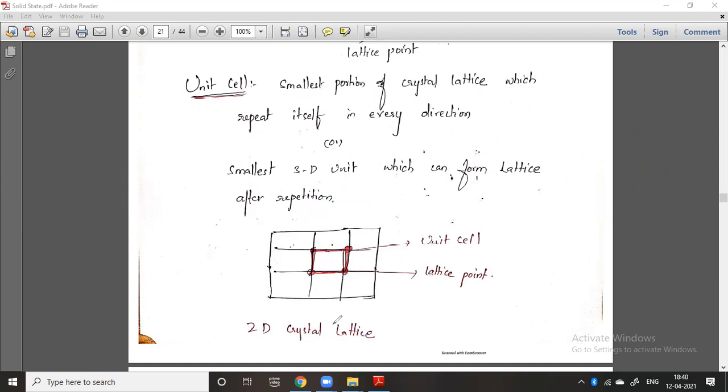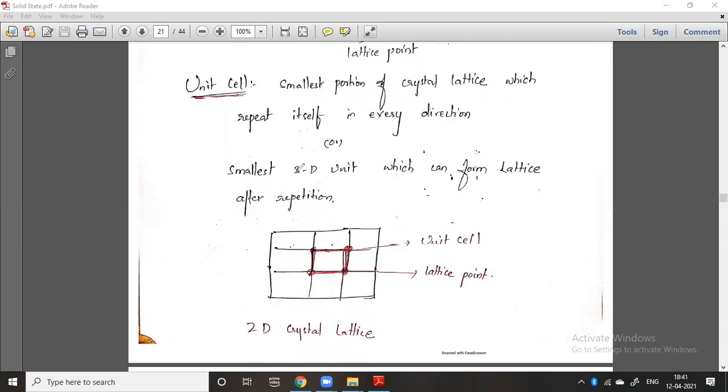Actually I am drawing only a two-dimensional crystal lattice. Remember one thing, I am not drawing any three-dimensional one. Two-dimensionally I am drawing a crystal lattice, and this is the smallest portion, which repeats itself in every direction. See, it repeats in this direction, in this direction, in this direction. In each direction it completely repeats itself.